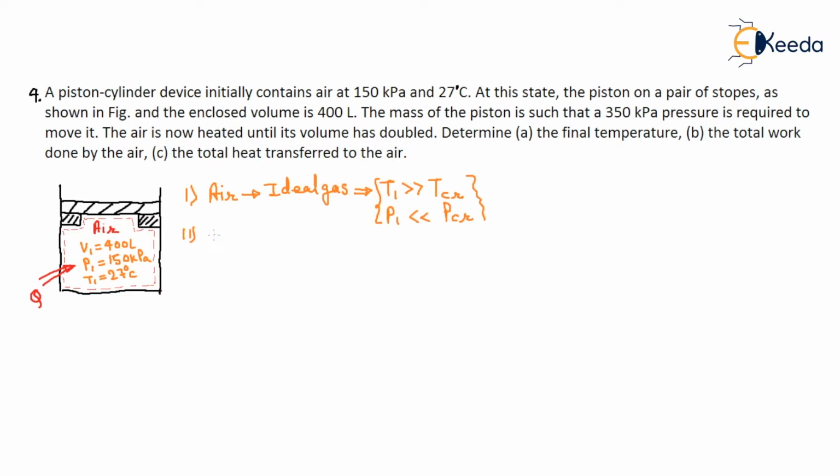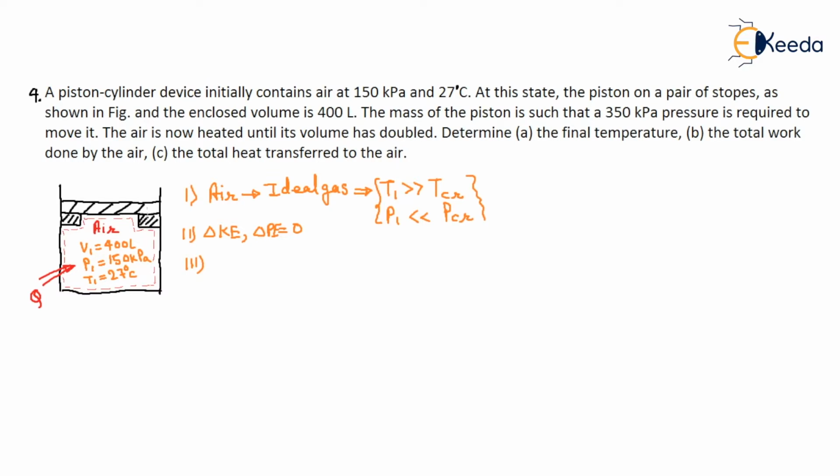The second assumption is that the system is stationary. The system is stationary, which means the change in kinetic energy and the change in potential energy will also be zero. The third assumption is that the volume remains constant.